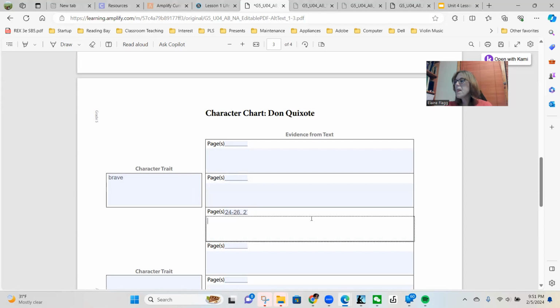Okay. So what was brave about Don Quixote? Well, first of all, Don Quixote fights the Knight of the Wood. And then the other thing is he is willing to fight hungry lions. Okay, so those are our different proof. And I'm sorry that that cut off our page numbers, but it's 24 to 26 and then 27 through 30. Okay, if you need to write this down, go ahead and pause the video so that you can write it down.